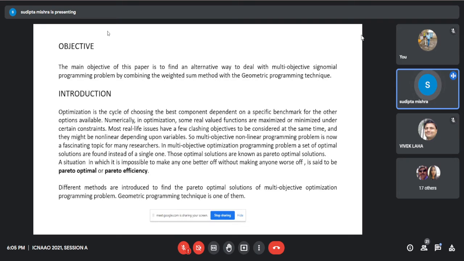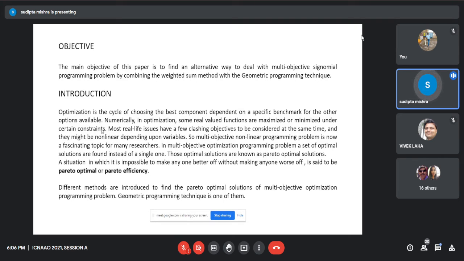So we all know about optimization, and what optimization and multi-objective optimization are. Optimization is a process to find the best solution for a specific benchmark from the available alternatives. Mathematically, in optimization, some real-valued functions, that is, objective functions, are maximized or minimized under certain constraints.